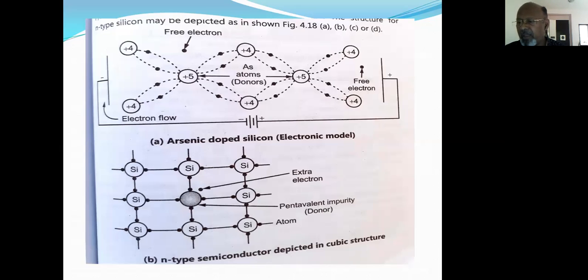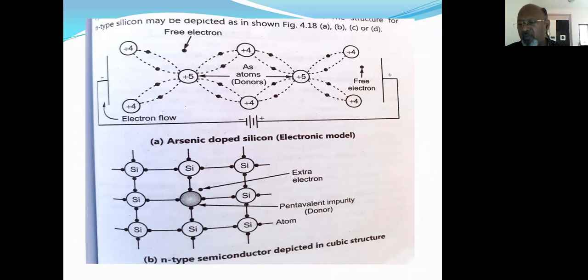These extrinsic type of semiconductors are also known as the impurity or defect semiconductors. The semiconducting characteristics of pure silicon and germanium can be improved by adding small amounts of either a trivalent or a pentavalent impurity.